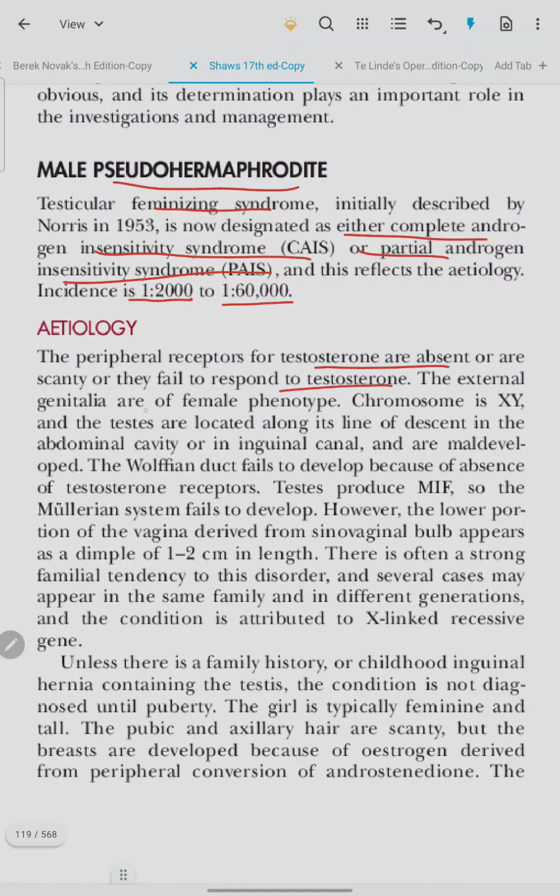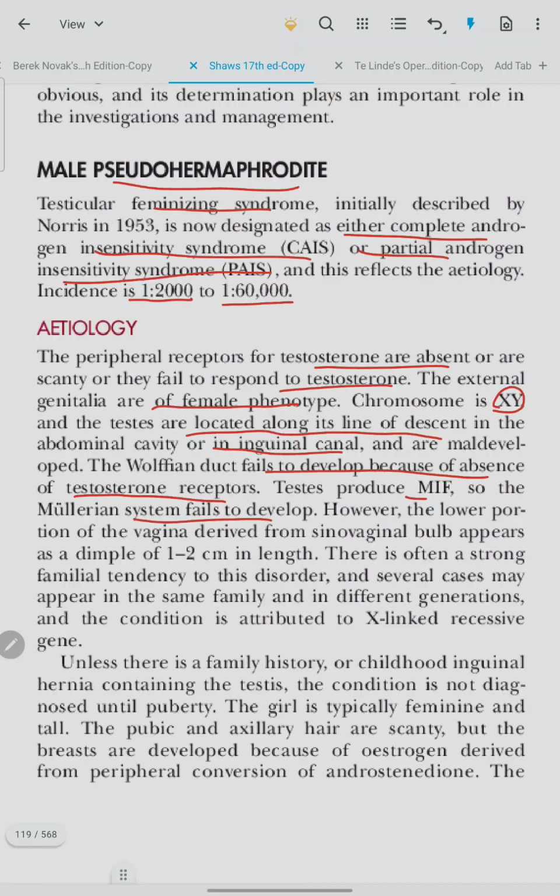The external genitalia are of female phenotype, the chromosome is XY, and the testes are located along the line of descent in the abdominal cavity or in the inguinal canal and are maldeveloped. The fallopian duct fails to develop because of the absence of testosterone receptors. The testis produces Mullerian inhibiting factor, so the Mullerian system fails to develop.